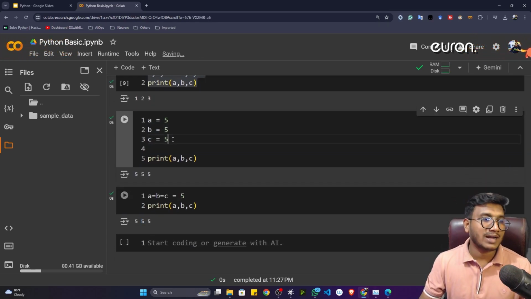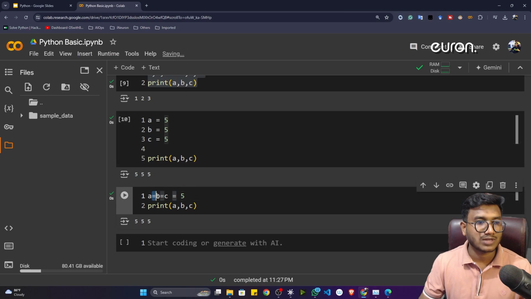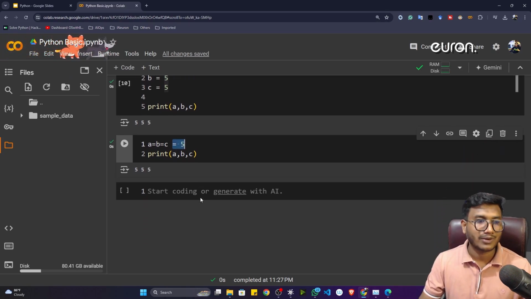Okay, so instead of writing again and again, you can also use this particular equal sign, and you can mention any number. So what will happen, a will also take the 5, b will also take the 5, c will also take the 5. Okay, because you have mentioned the equal sign here. Okay, that is the idea.